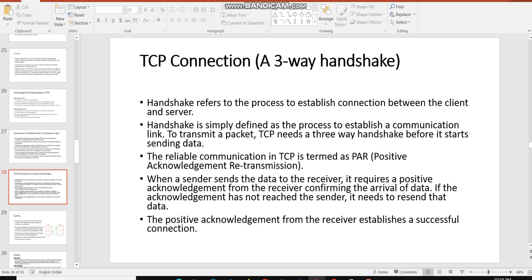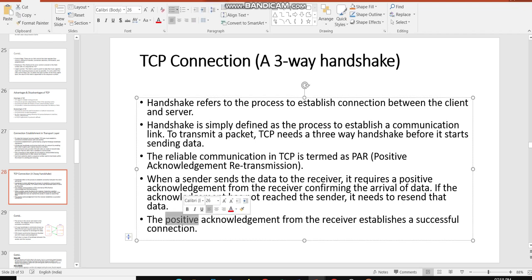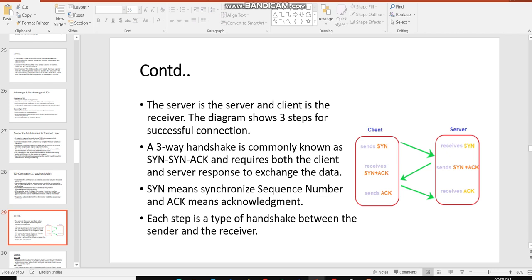If the acknowledgement has not reached the sender, it needs to resend that data, considering the timeout. The positive acknowledgement from the receiver establishes a successful communication. When the acknowledgement is given, and that too positive, then only we can say that a successful connection is established.